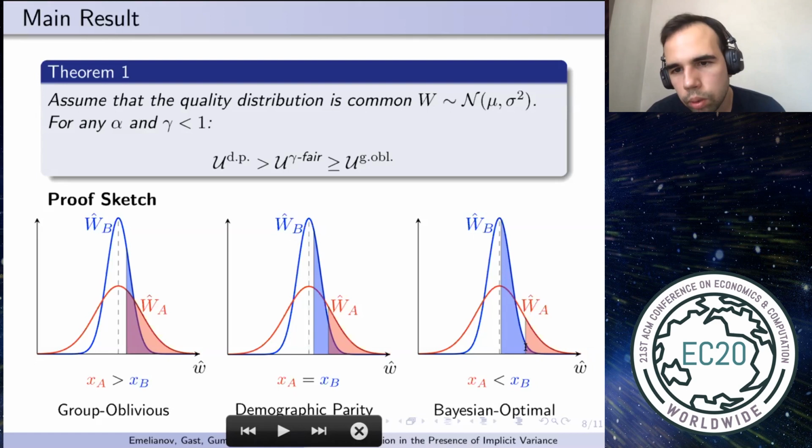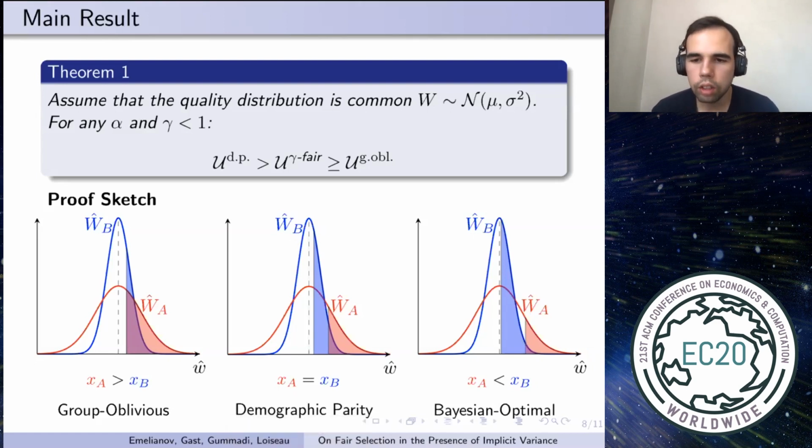To understand this, let's imagine the following situation. The Bayesian optimal algorithm is faced with two options. The first is a candidate from group A, and the second is a candidate from group B. And the estimates of quality are exactly the same for both candidates.